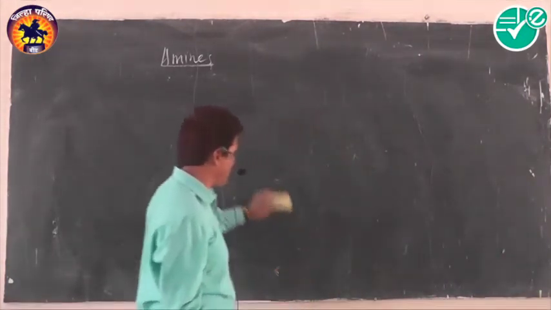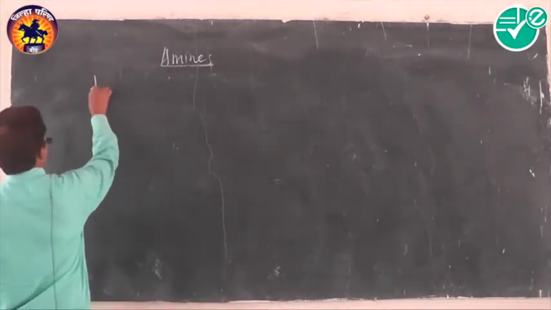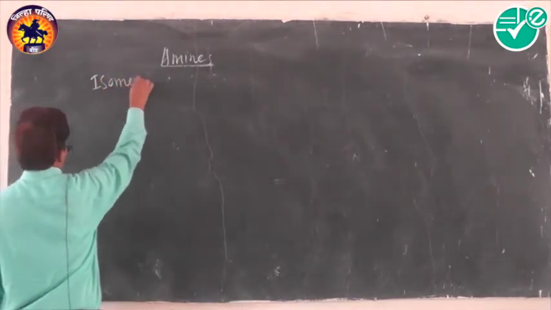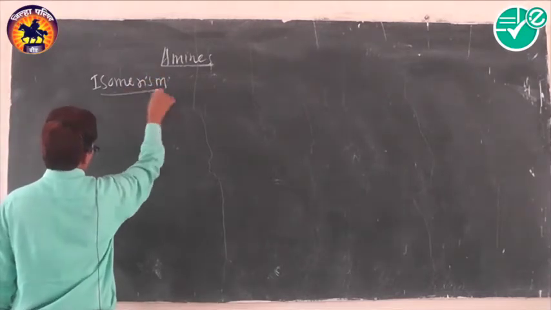Now, isomerism in amines. The next part is isomerism in amines. From the CET point of view, this is an important concept.